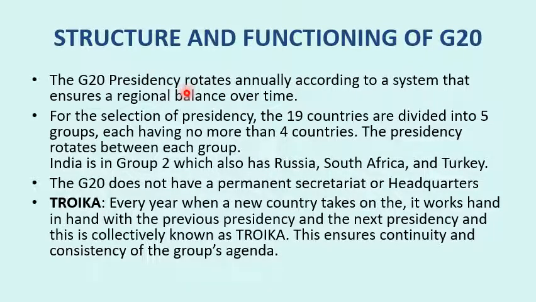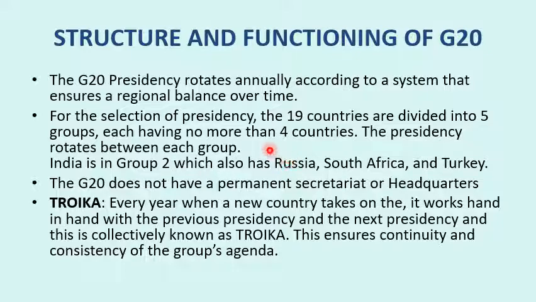So the structure here is that the G20 presidency rotates annually according to a system that ensures regional balance over time. For the selection of presidency, the countries are divided into 5 groups, each having no more than 4 countries. 5 fours are 20, so 4 countries in a group.